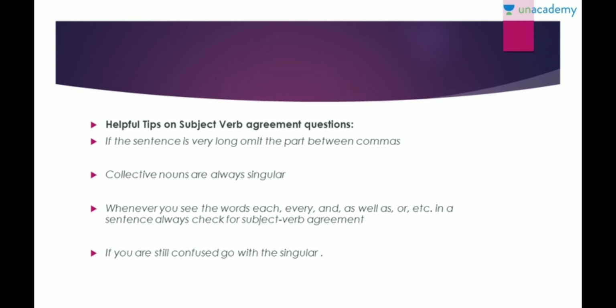So now, helpful tips for your subject verb agreement questions, which will be a lot of them. So please have a look at them carefully. If the sentence is very long, omit the in-between commas, like we discussed in the previous session. Just omit it. Then you will easily be able to figure out what verb you have to use, whether singular or plural. Then, collective nouns are always singular. Then, when you see the words each, every, as well as, etc. in a sentence, always check for the subject verb agreement. And if you're still confused, then go with the singular one.